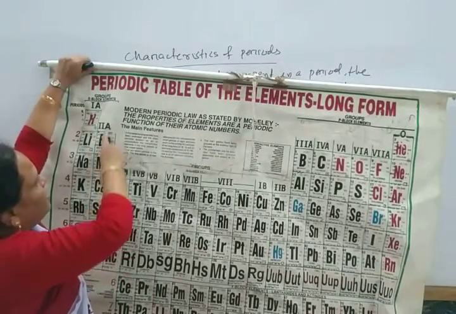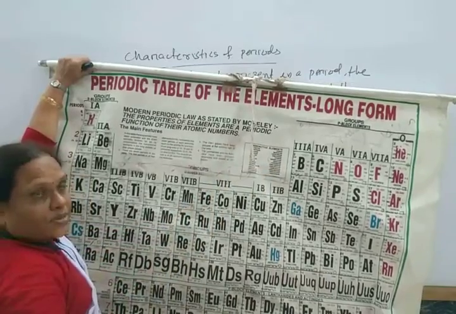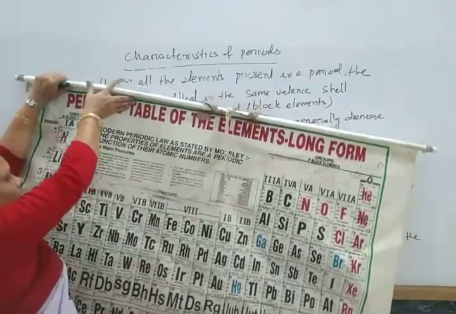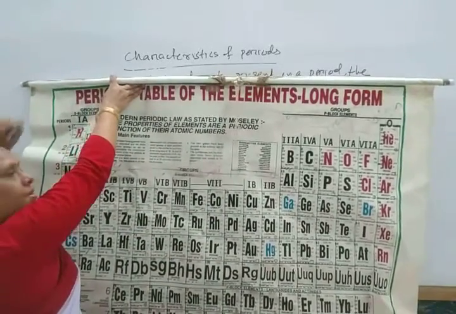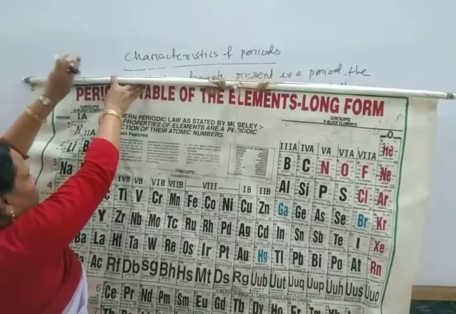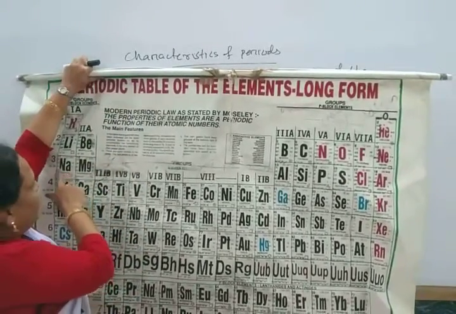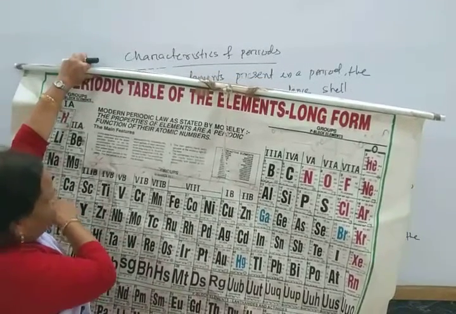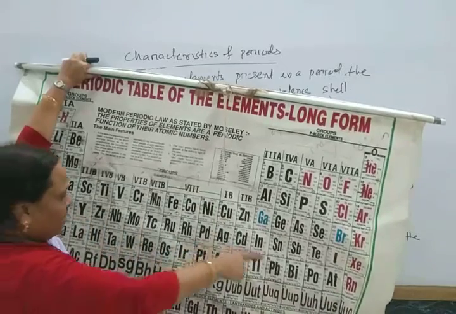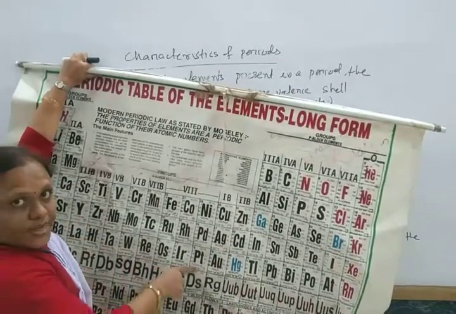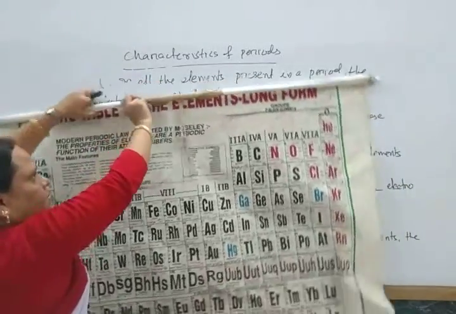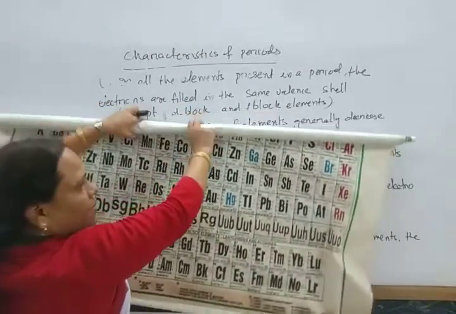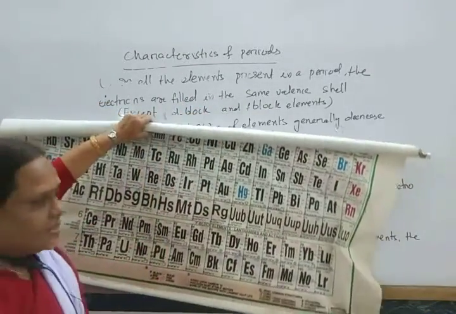In the 7 periods, the first has 2 elements, hydrogen and helium. The second period consists of 8 elements, 2 here, 6 here. And this third period also consists of 8 elements, 2 here and 6 here. The fourth period has a total of 18 elements, the fifth 18 elements. The sixth looks like 18 elements, but half of this group 3 of period 6 is present.